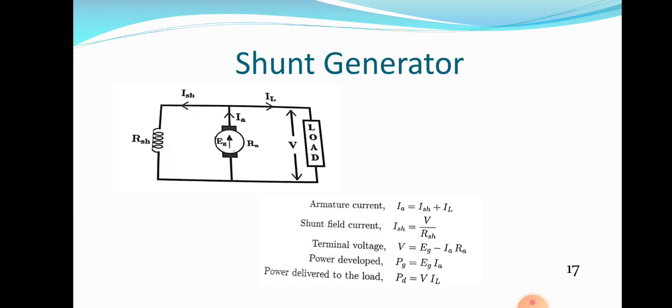If there are two field windings, it is a compound generator. One is known as series field winding and the other is known as shunt field winding. Shunt field winding is connected in parallel with the armature, series field winding is connected in series with the armature. So totally there are two field windings in a compound generator. Whether it is shunt, series or compound, all the field windings are capable of producing flux of their own. They have the property of residual magnetism. The difference between shunt field winding and series field winding is that shunt field winding consists of a large number of turns of fine wire, which has higher resistance than series field winding.